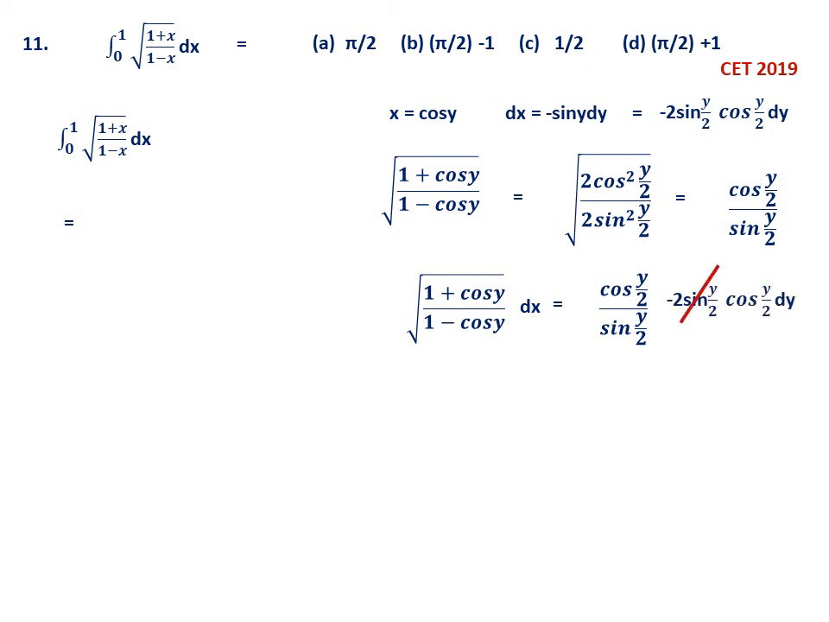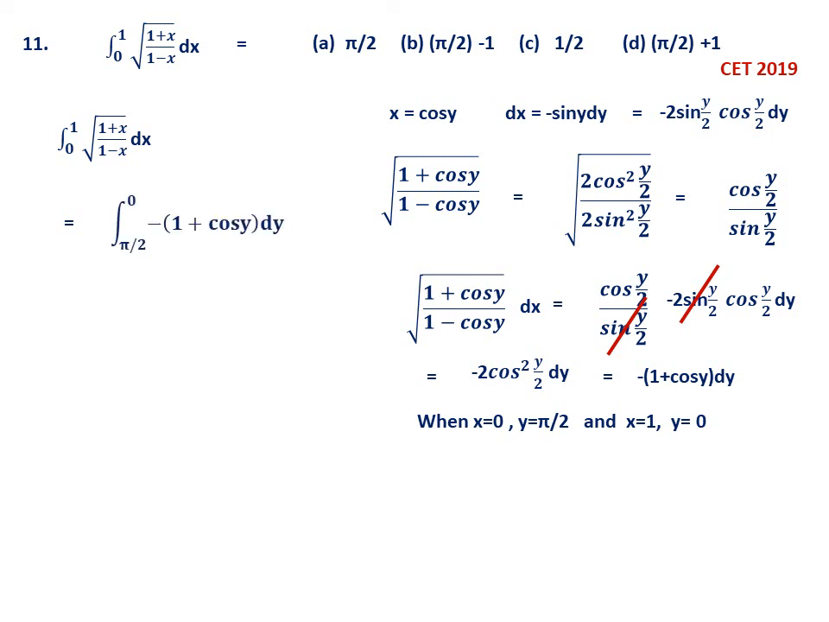So now what happens? Sin y by 2 cancels. So you get, this is the simplification, minus 2 cos square y by 2 dy. And remember, this can be further written as minus, outside, 2 cos square y by 2 is the same as 1 plus cos y. You can see, because 1 plus cos y is 2 cos square y by 2. One more thing is, when x is 0, y is pi by 2, because cos pi by 2 is 0. When x is 1, y is 0.